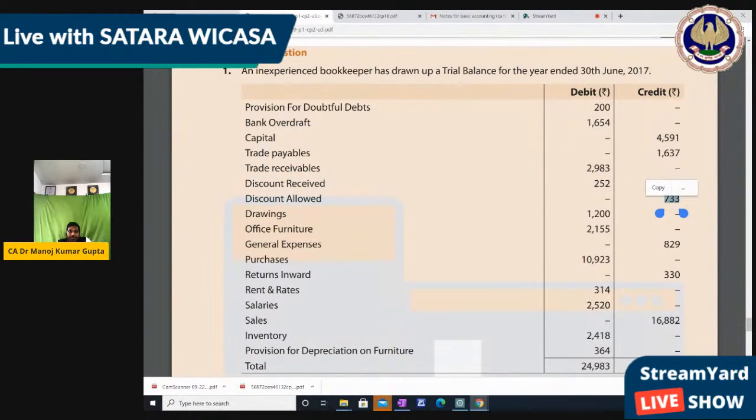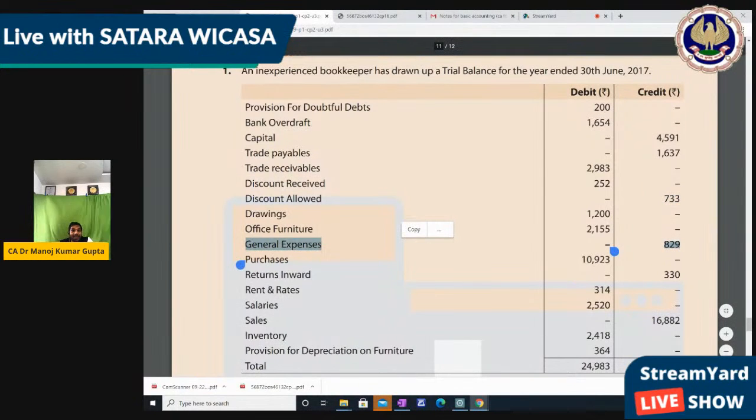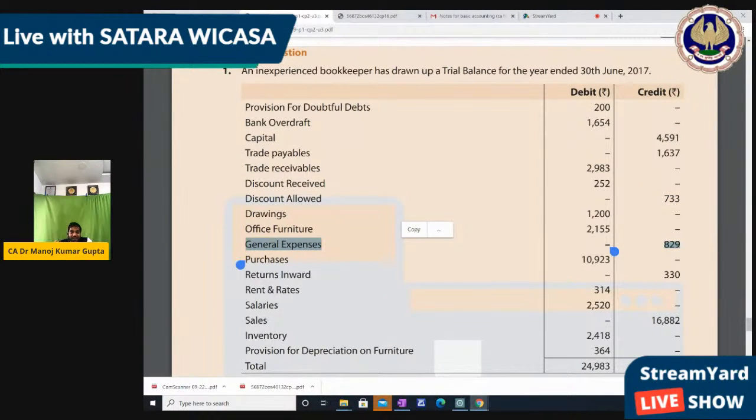Then drawing, it should be debit side. Office furniture, it should be debit side. Correct. General expense should be debit side. It is wrong, right? Am I right? Okay. Purchase should be debit side. Correct. Return inward.